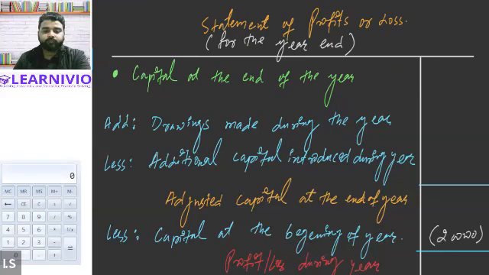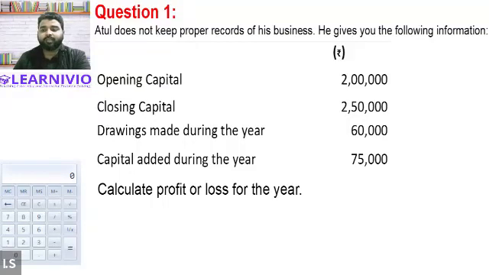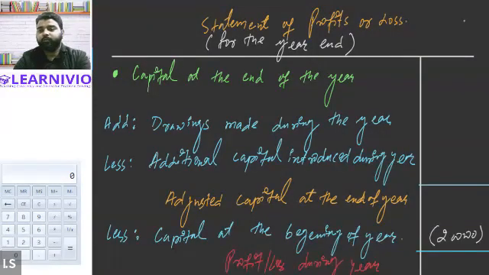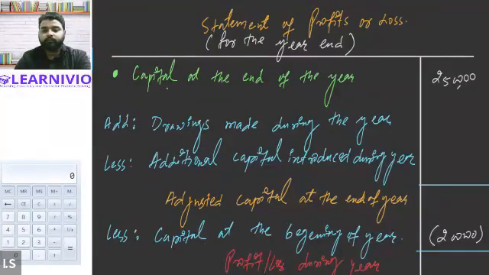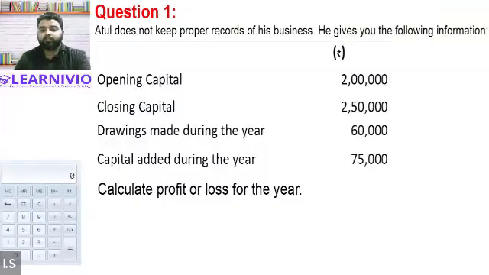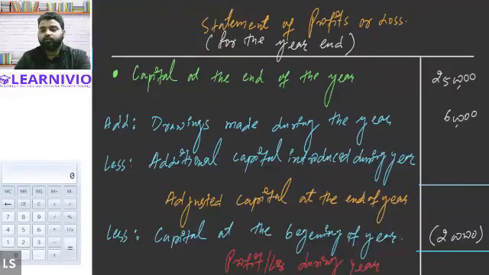Okay. Now the next item is closing capital of 2,50,000. So we will write it here, 2,50,000 closing capital. Done. After that, we have drawings made during the year, which is 60,000. So drawings made during the year 60,000. We will be adding it. After that, capital added during the year is also given, 75,000. So 75,000 will be subtracted to calculate adjusted capital.